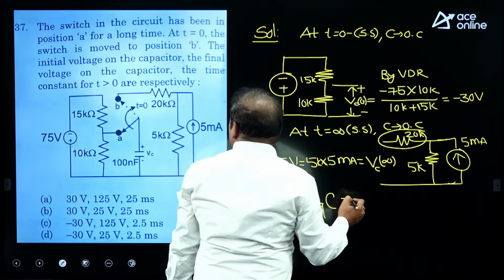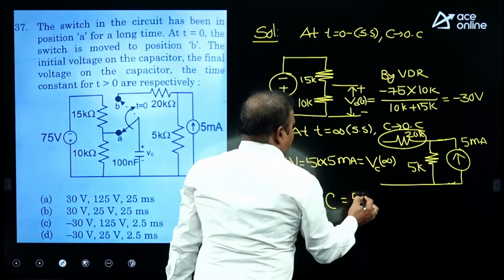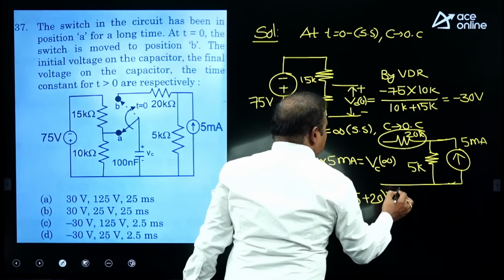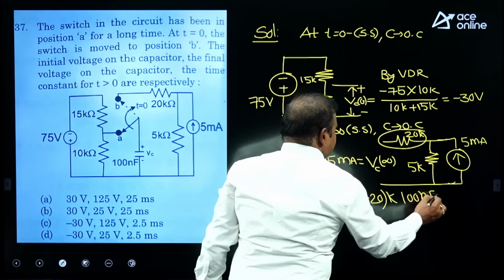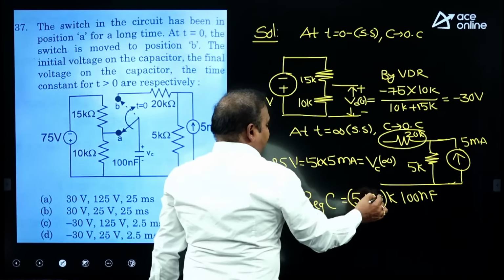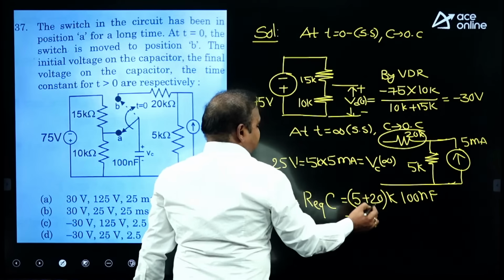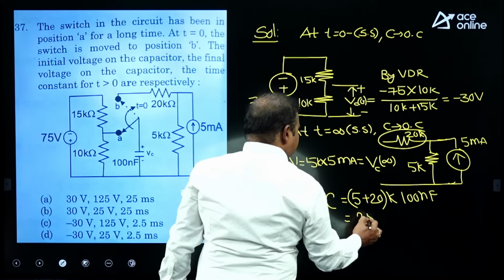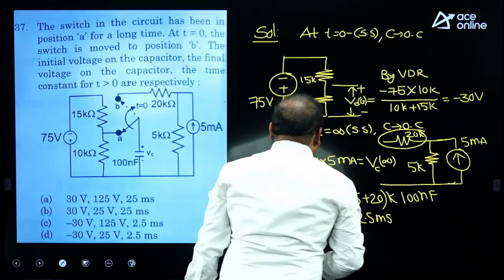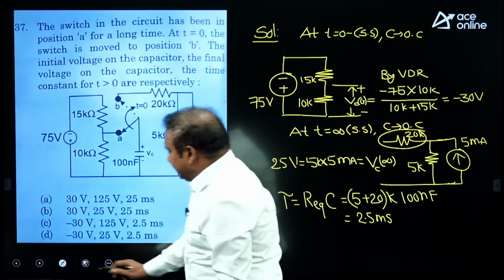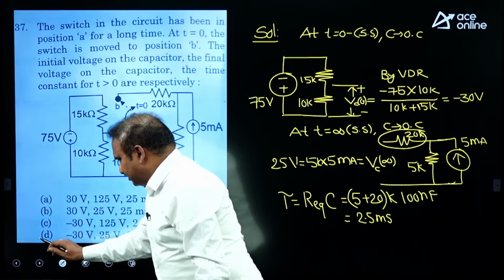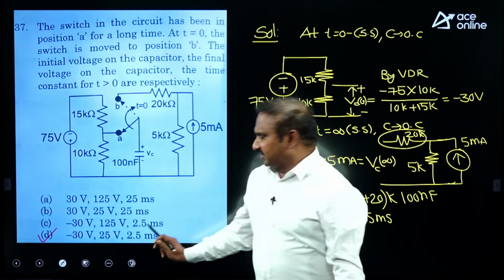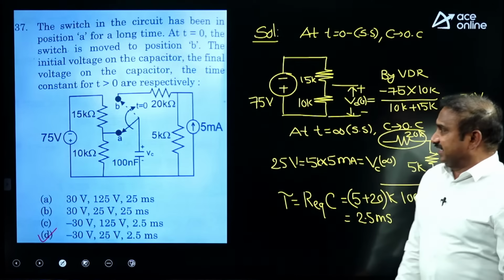Now R equivalent value we are getting is (5 plus 20)k into 100 nanofarads, 25k into 100 nanofarads, and here you will get 2.5 milliseconds. As per the given options, option D is the correct one: minus 30, 25 and 2.5 milliseconds.